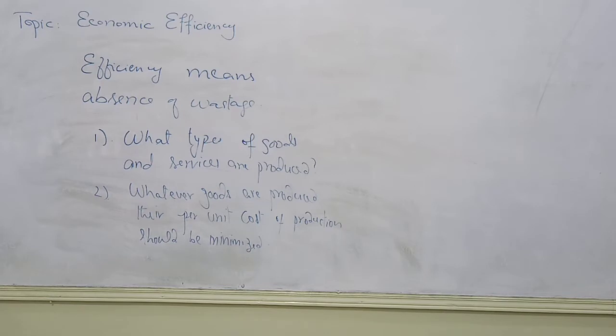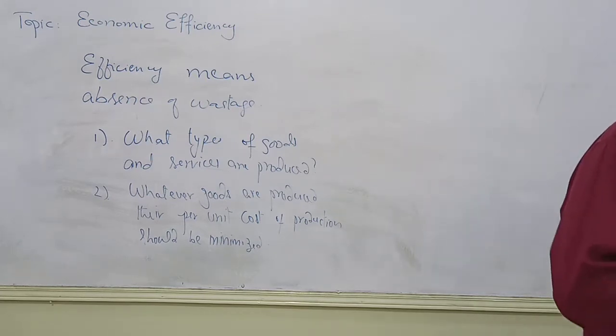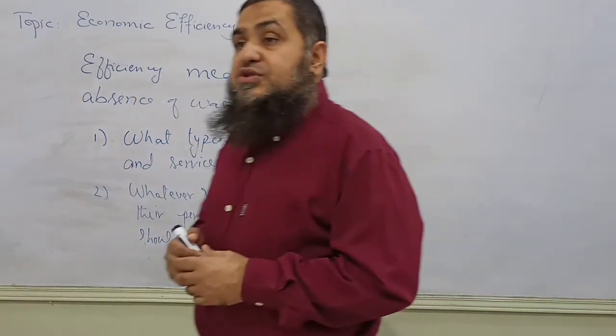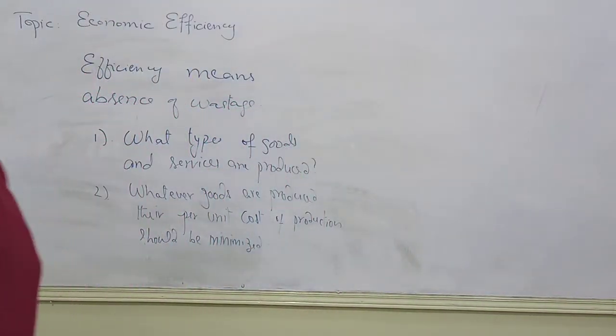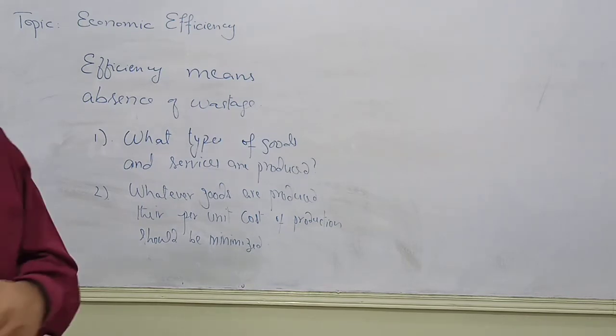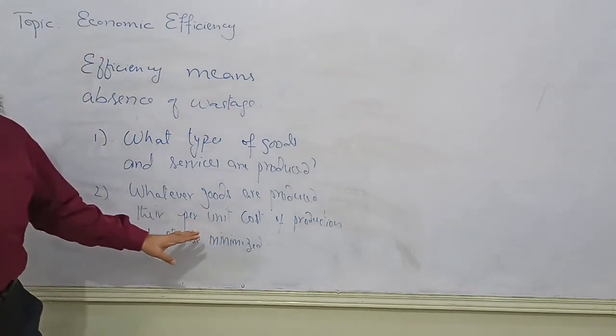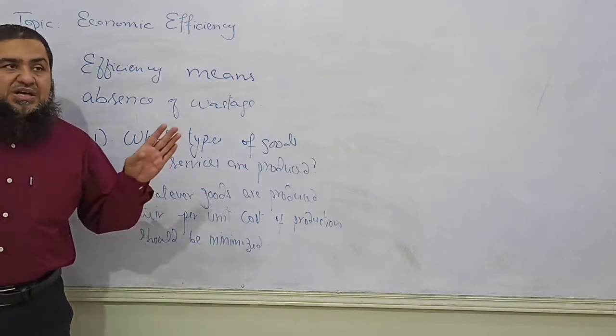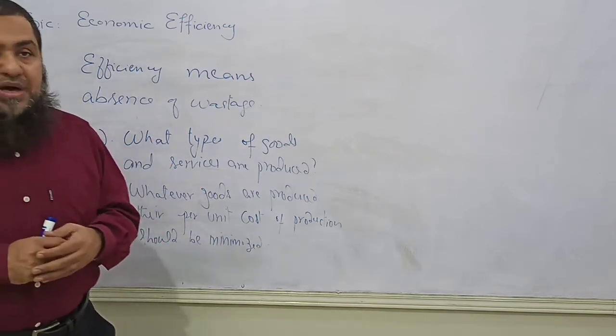Those who have studied physics in their O level know how to measure efficiency: output divided by input times 100. The maximum output should be achieved by utilizing the inputs or the resources of an economy. So when maximum output is achieved by using the resources, inputs or factors of production, we can say that firm or that country is going to have productive efficiency, that the cost of production should be minimized.